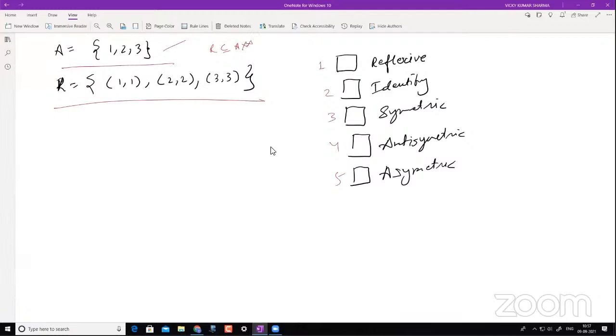I want you to give answers in this way. For 1: if it is reflexive, mention yes or no. Most of you say 1 is reflexive, the answer is yes. What about 2?